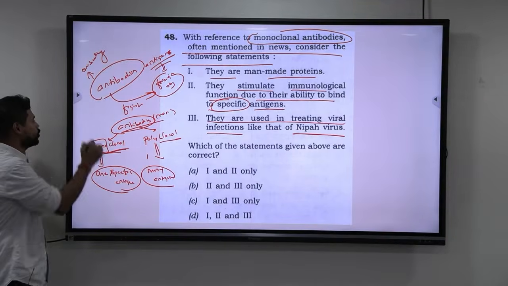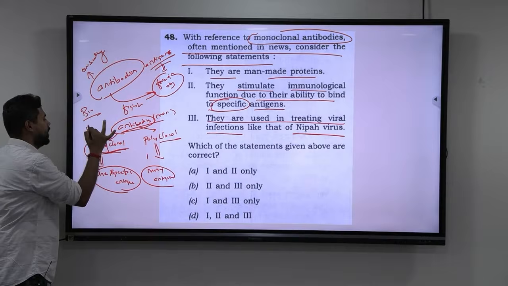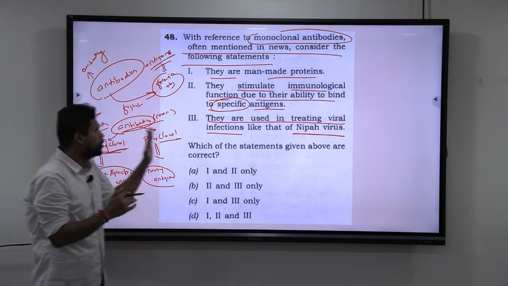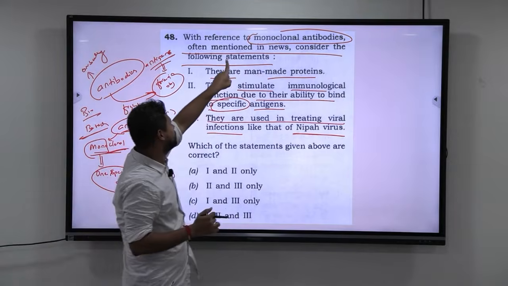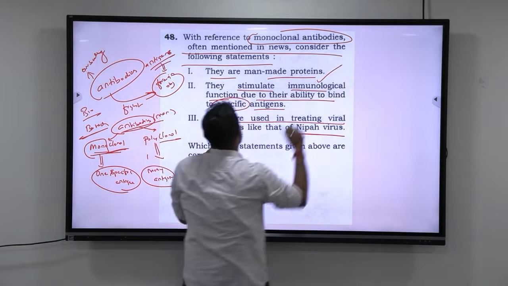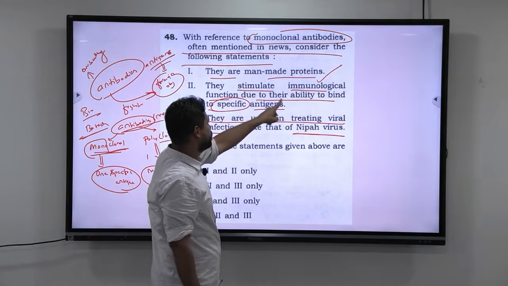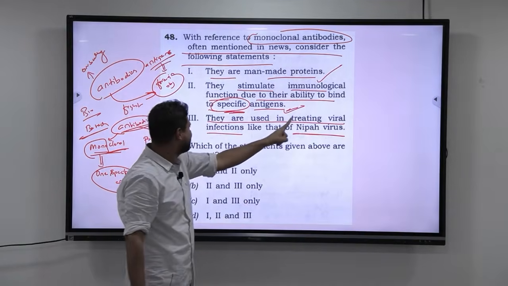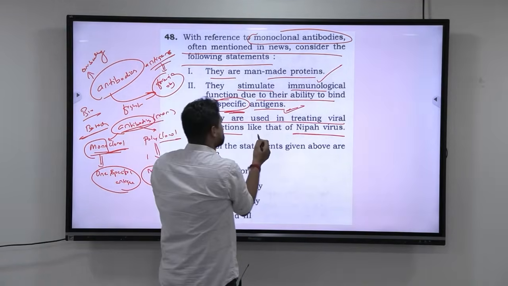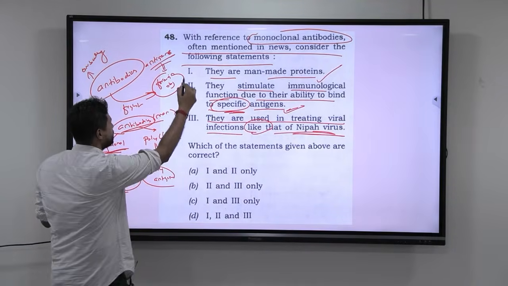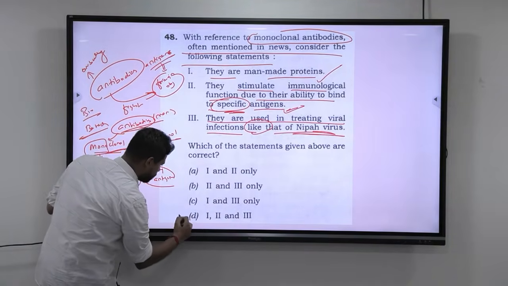This is the understanding that you should have from biology as well as biotech. This is purely basics. Now come to this and see. Monoclonal antibodies mentioned in the news, consider the following statements. They are man-made proteins. This is correct. They stimulate immunological function due to their ability to bind to specific antigens. Look at this. This is also correct. They are used in treating viral infections like that of Nipah virus. 100% they can be used. So the answer here is 1, 2 and 3.